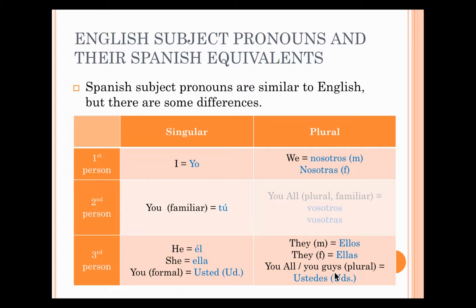Then here, you all or you guys is when I'm addressing or talking to a group of people. Like when I talk to you guys in class, I say, ustedes necesitan papel. You guys need paper. I'm talking to you. I don't look at you guys and say, ellos necesitan papel. They need paper, because then you'd say, who's they? That's not us. So when you address someone or a group of people, you say ustedes. So hopefully that is clear. That was just a quick reminder of what we did yesterday in class.